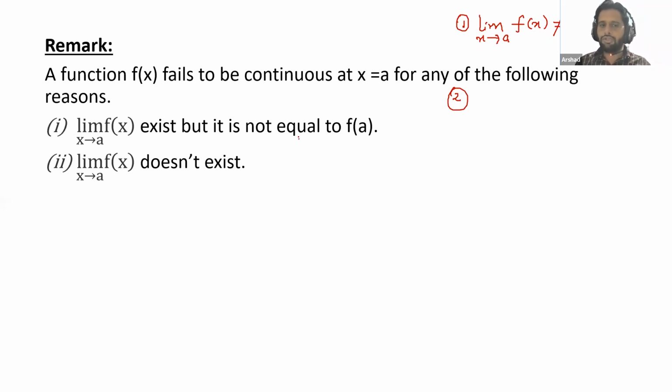What was the first condition? The limit exists, f(a) exists, but these two are not equal. What is the second condition? The limit does not exist. If you are trying to find the limit and the LHL and RHL are not equal, you know that is the condition when the limit does not exist. So if a limit does not exist, then the function will not be continuous. We will check this with a graph.